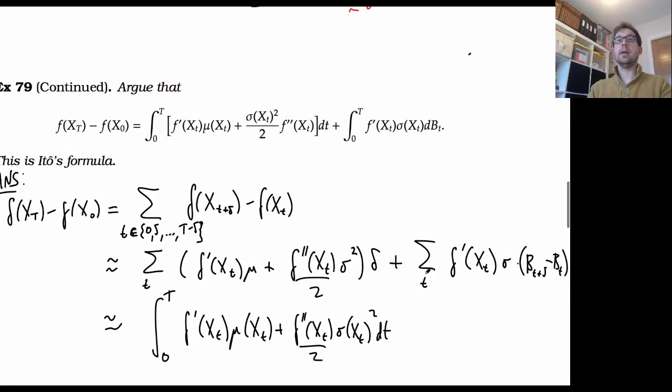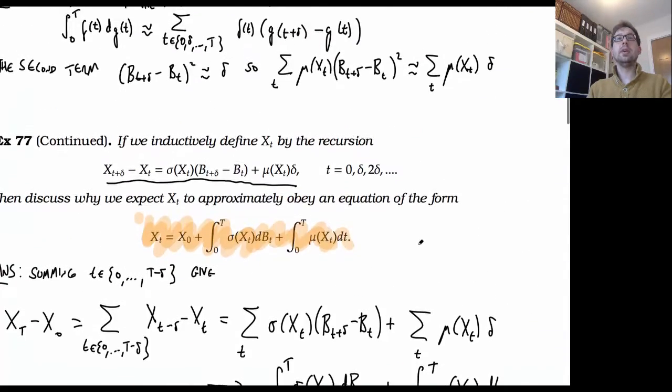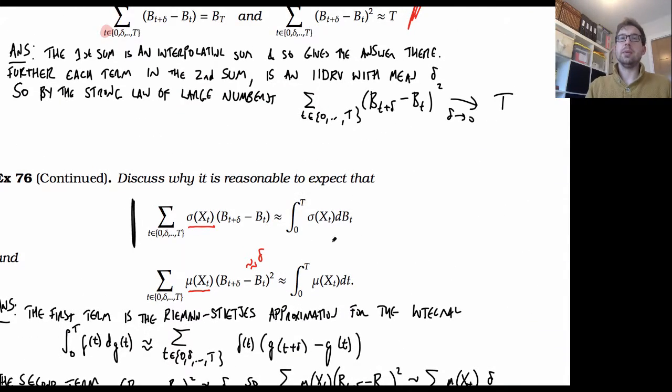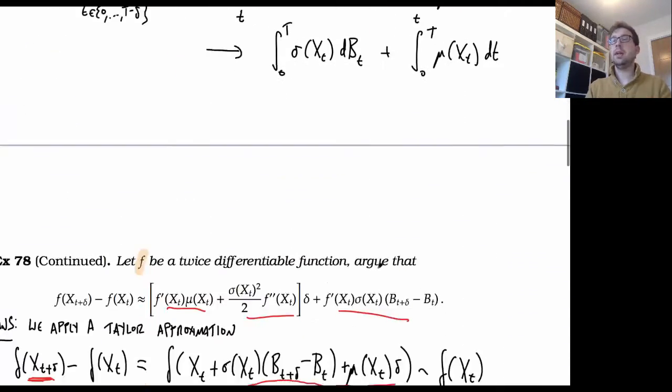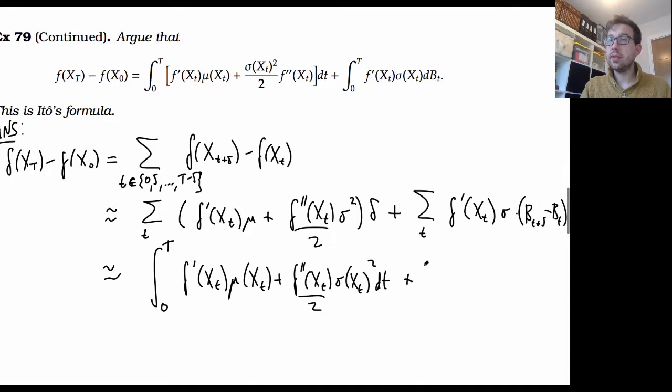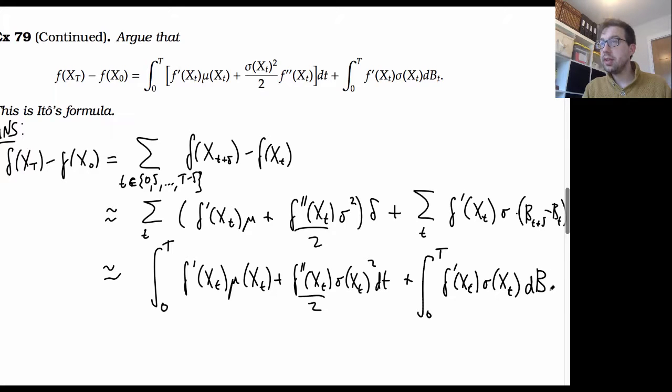Similarly, by our exercise just above, we also know what happens to these kinds of terms: if we look at the increments of the Brownian motion and multiply by something, it converges to some sort of integral. Specifically in this case, it converges to the integral of f dashed of x of t sigma x of t dB of t, where the increments are given by Brownian motion. So in other words, we arrive at this formula. This is the analogue of the chain rule for a stochastic differential equation.